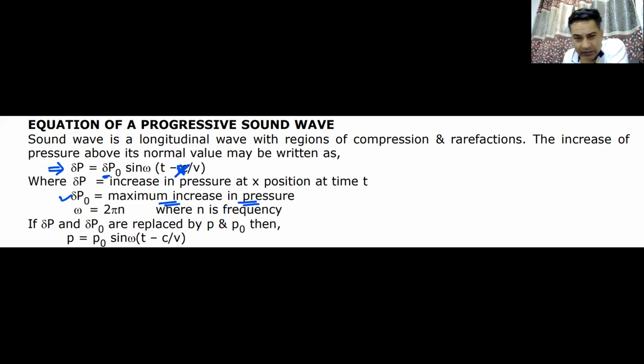Remember, this is not the pressure at any point. This is the change in pressure at any point. You just add it to the original pressure, you will get the total pressure. Delta P, or P, will be equal to P naught, where P naught is the amplitude, into sine of (omega t minus kx). Remember, this is the pressure equation.